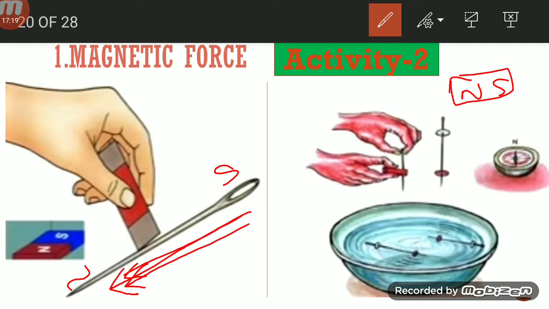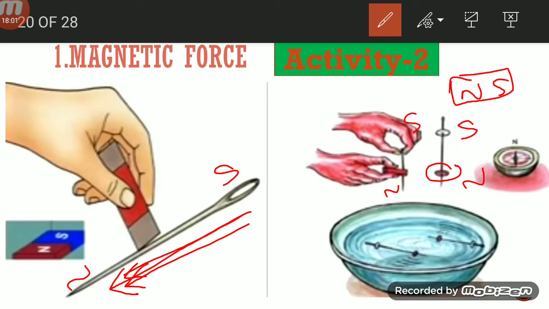Do the same process for the other needle also and identify the poles. If the needle has a north pole and a south pole, take 2 thermocol balls, in pink color and white color. If the needle has a north pole, pin the pink color ball to it. Pin the pink color balls to the north poles and pin the white color balls to the south poles.